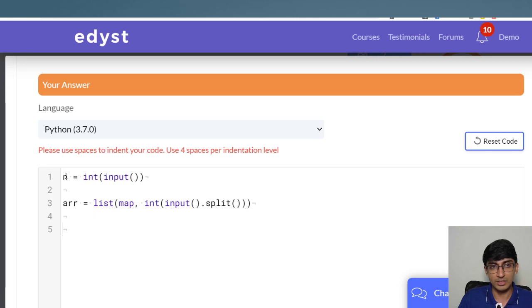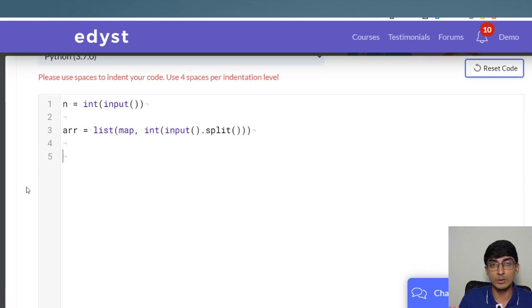So I took the input number and the array. Once we've taken the array, what do we need to do? We need to get the 5 maximum positive values and 5 negative values. So let's say positive values is equal to an empty array, and the negative values is also equal to an empty array. First, we'll sort this array, and now we'll try to get the 5 negative values.